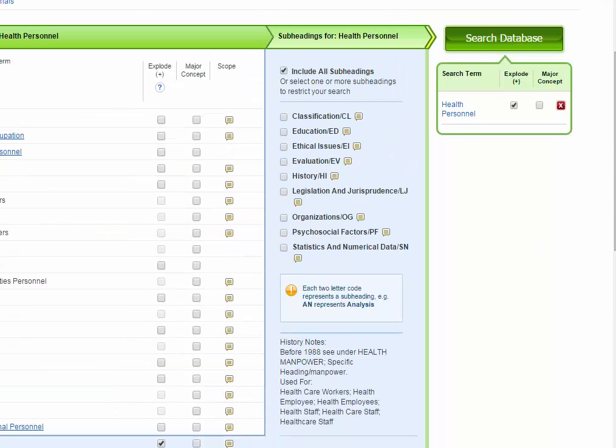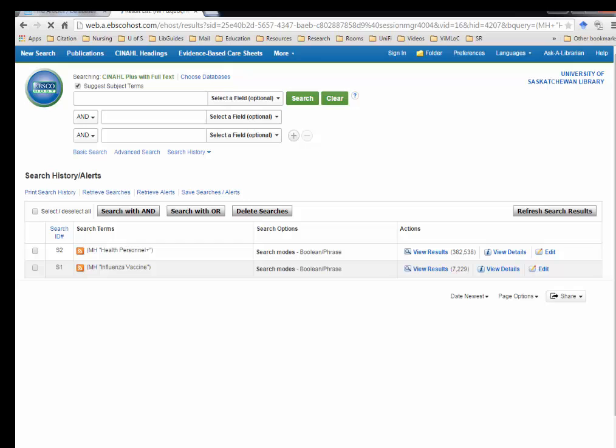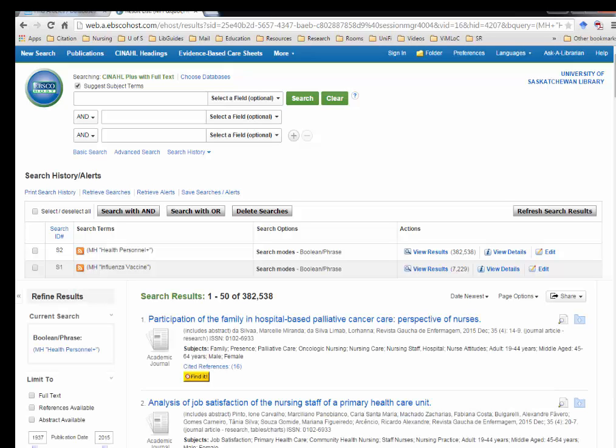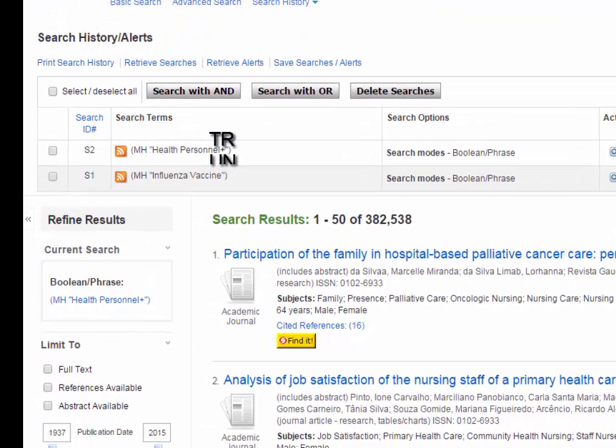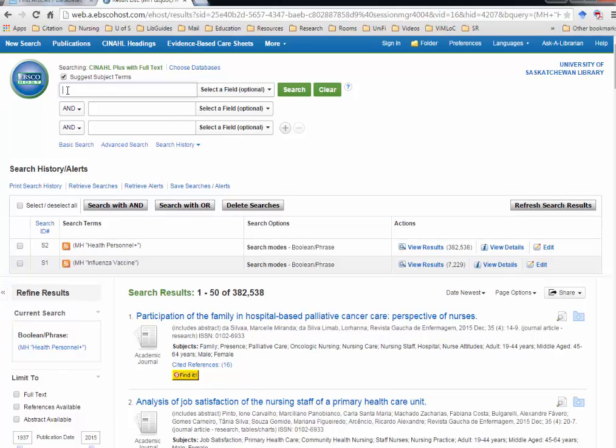Scroll back up and click Search Database. Now the search history tells you that you looked for medical heading health personnel, and there's a plus sign which denotes that you exploded that concept, and you have over 300,000 results. Now for the third concept, mandatory.